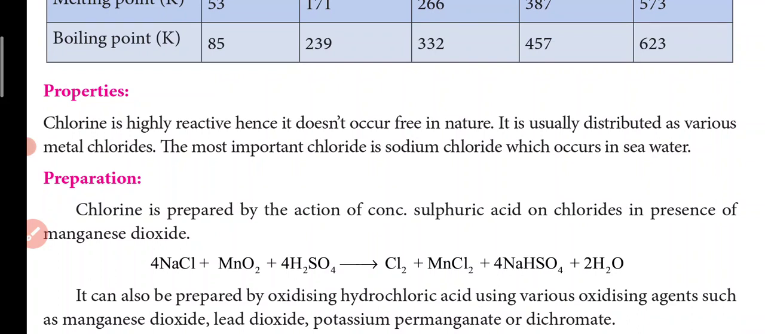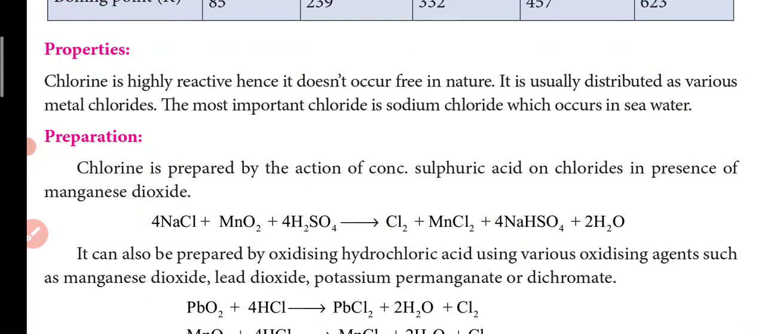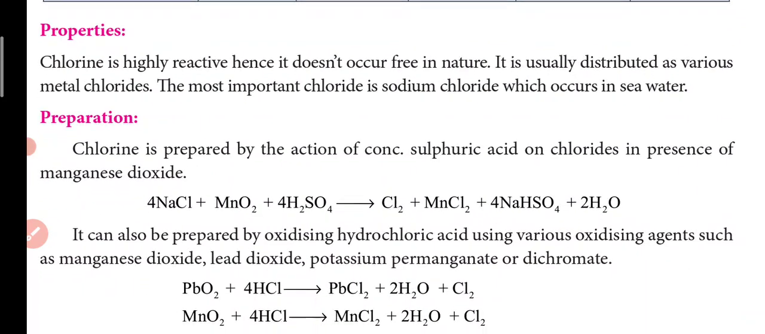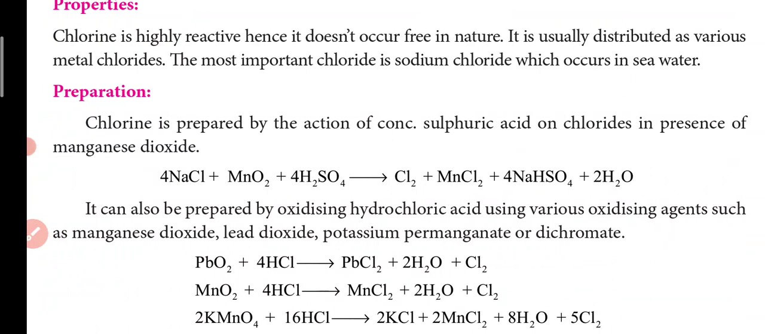Properties: chlorine is highly reactive, hence it doesn't occur in its free nature. It is usually distributed as various metal chlorides. The most important chloride is sodium chloride, which occurs in seawater. So one common metal chloride is sodium chloride.